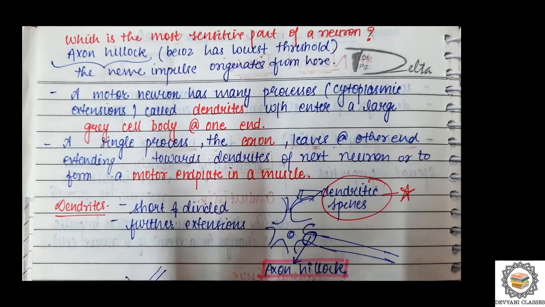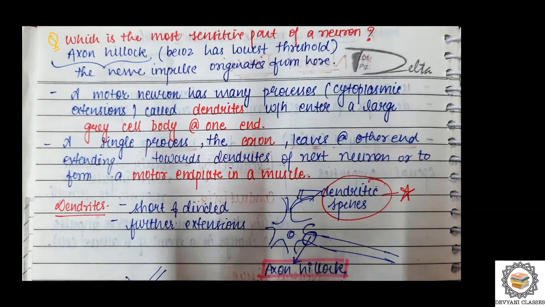Now, the question that comes in your exam is: what is the most sensitive part in a neuron? That is the axon hillock. Just remember this: the region where the cell body is attached to the tube-like structure, the axon, is a very sensitive region, and that is known as the axon hillock.